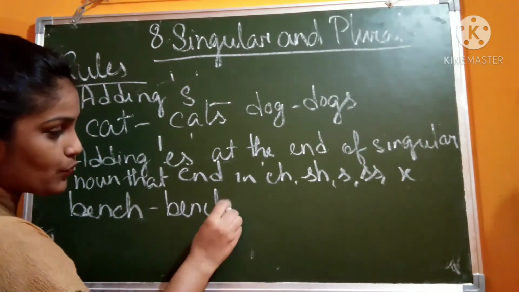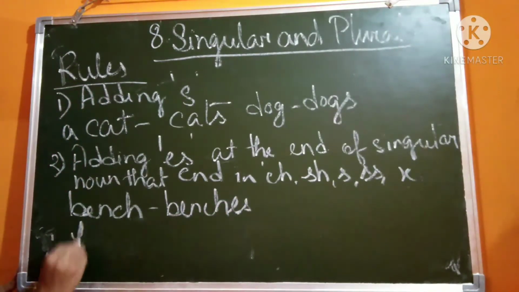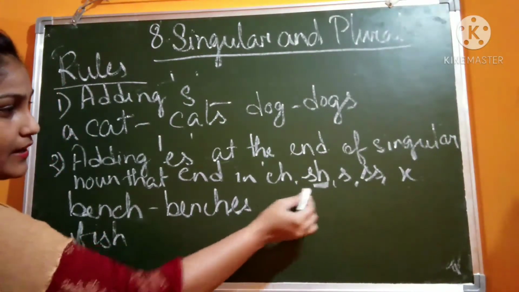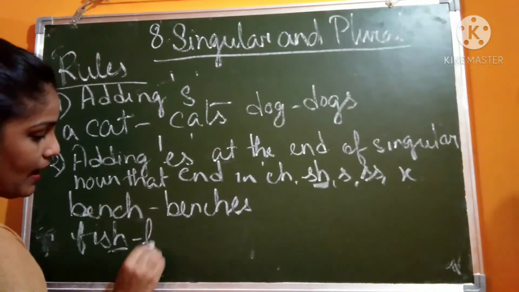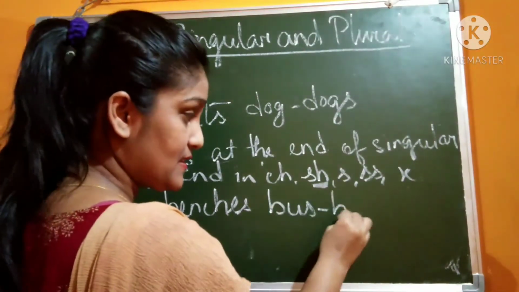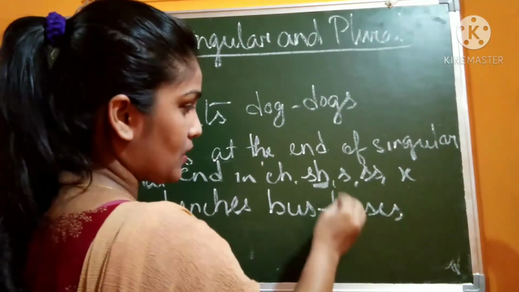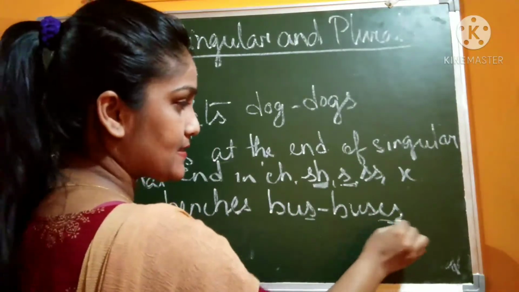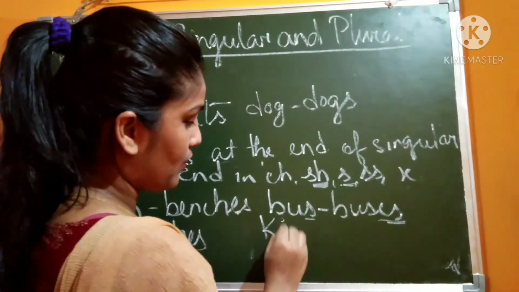After ch, you write es. Next, fish: if it ends in sh, fish becomes fishes. Bus, buses. If it ends with s, we also put es.